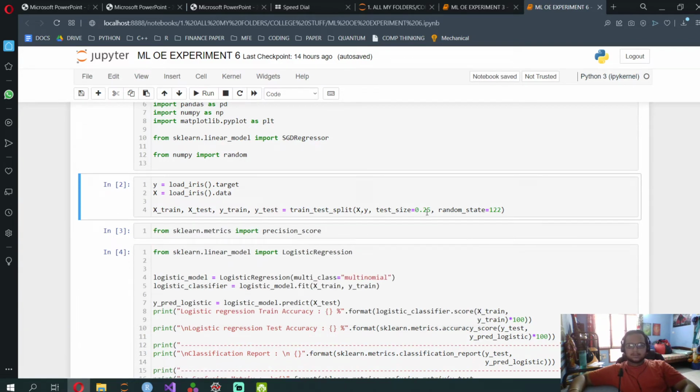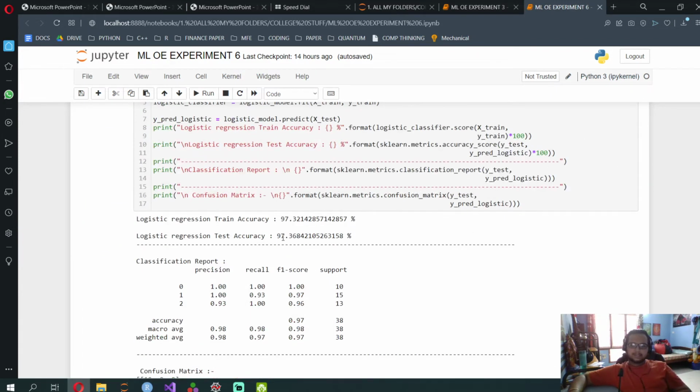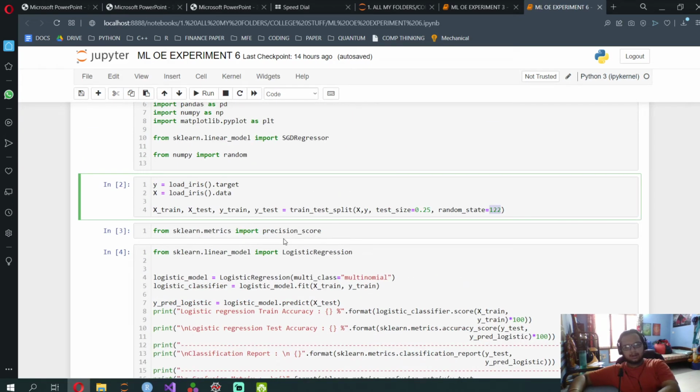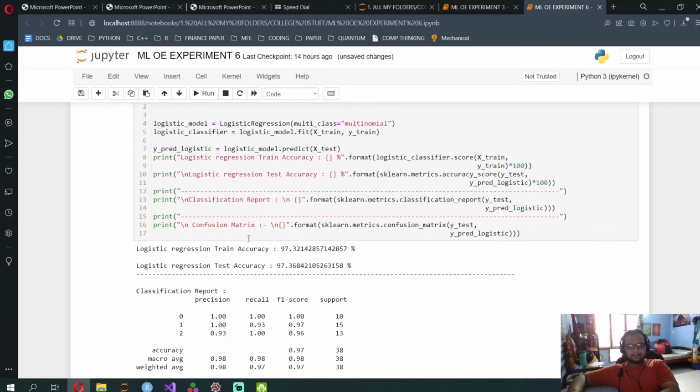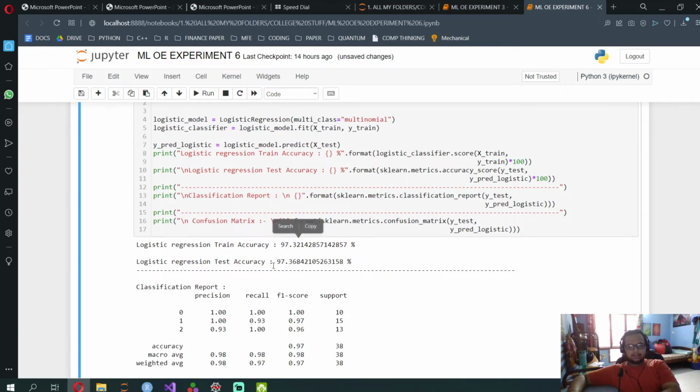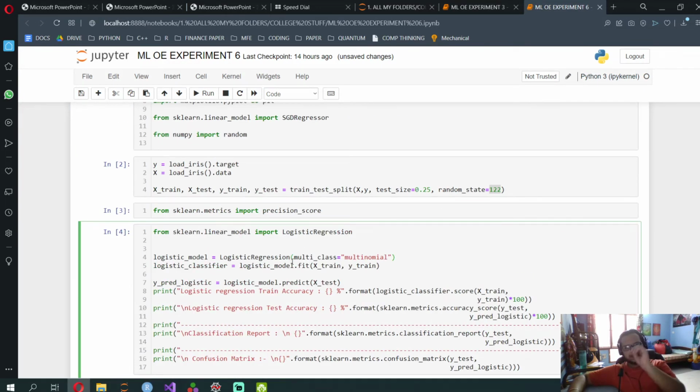I've taken the test size as 0.25 and the random state as 122. If I use this random state, I'll get the same accuracy, around 97, 93.6, because it's the same train test split.